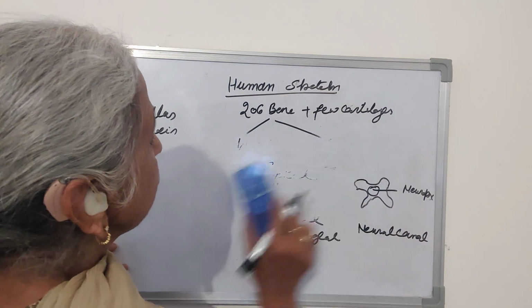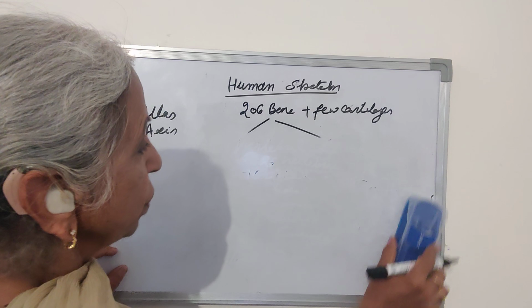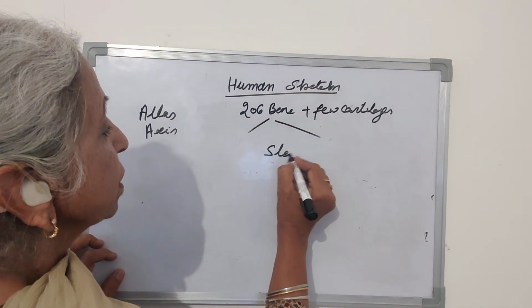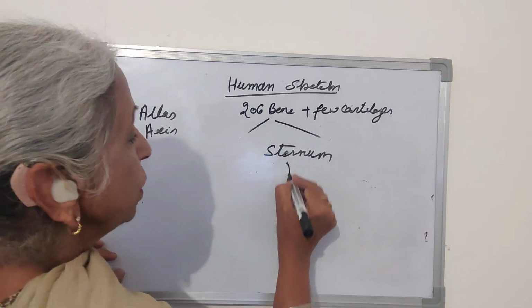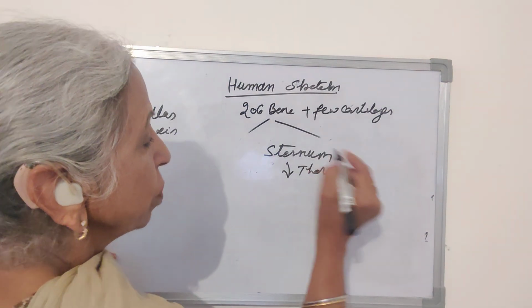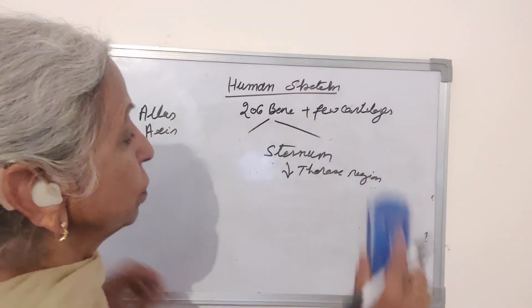Then we come to the sternum. The vertebral column runs on the dorsal side of the body. The sternum is present on the ventral side of the body, in the thorax region. It is a flat bone. Right? Then next are the ribs.